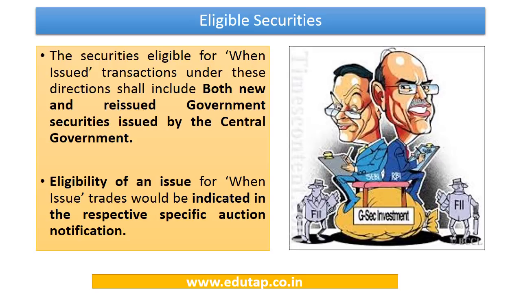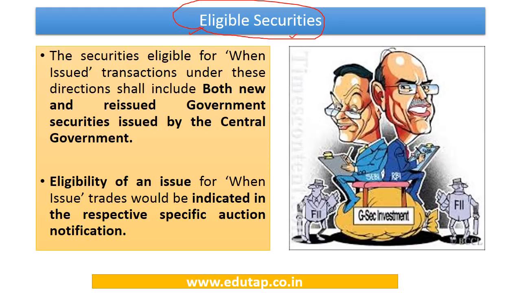So the first one is with regard to the eligibility of securities. Whether all the government securities are eligible. We have seen the meaning of government securities on the previous slides, and now we have to make out whether all the securities which fall under the definition of government securities as per the Act of 2006 are eligible for when issued transactions.